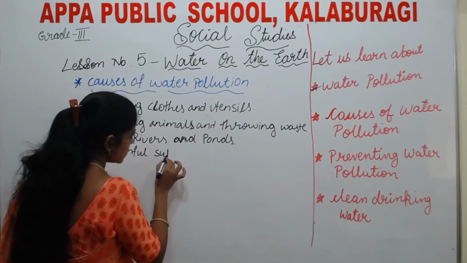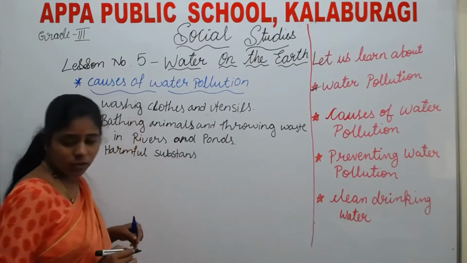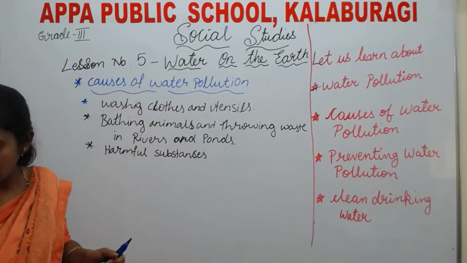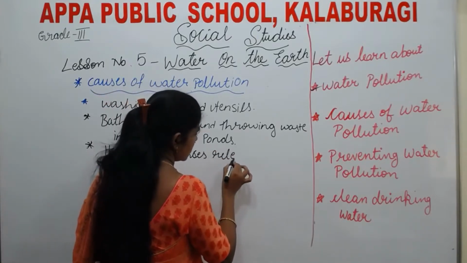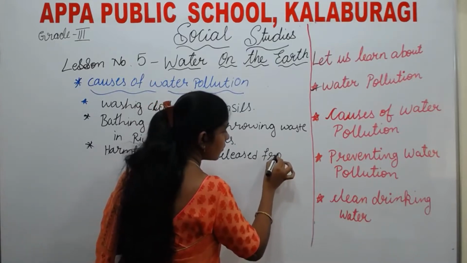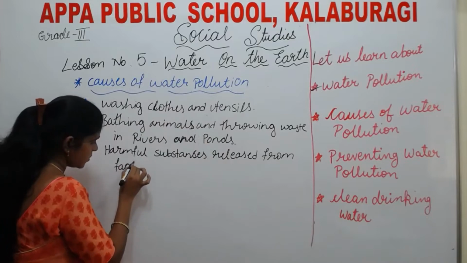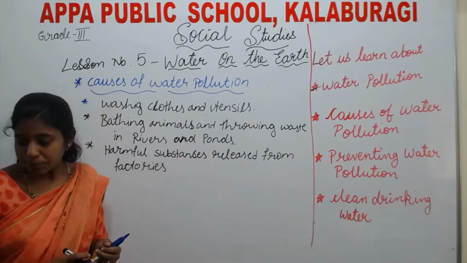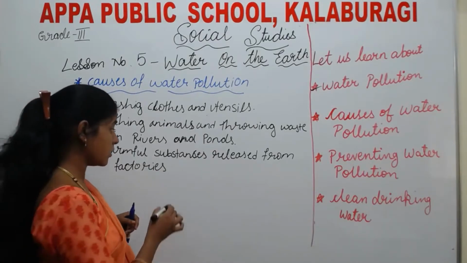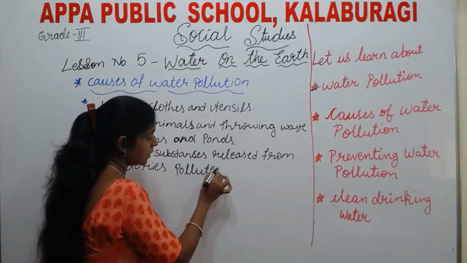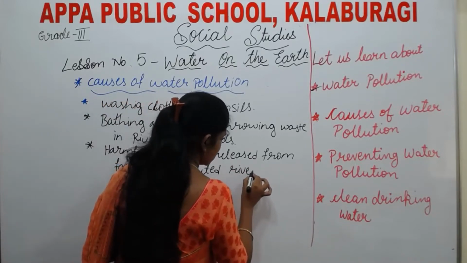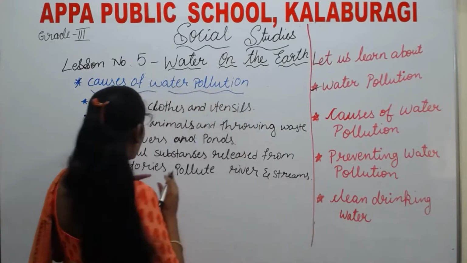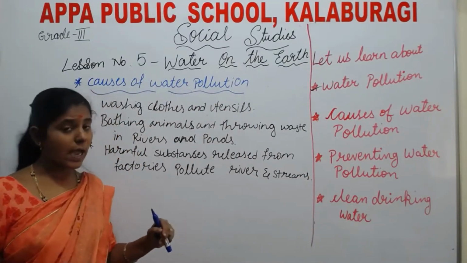Harmful substances released from factories pollute rivers and streams.